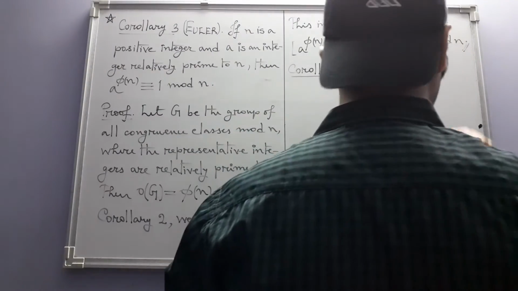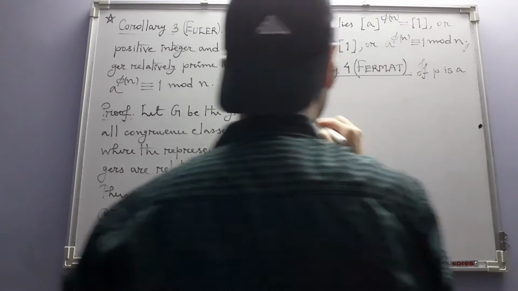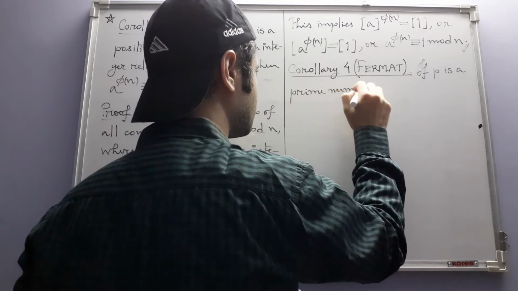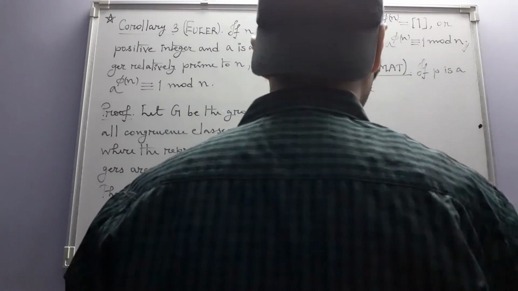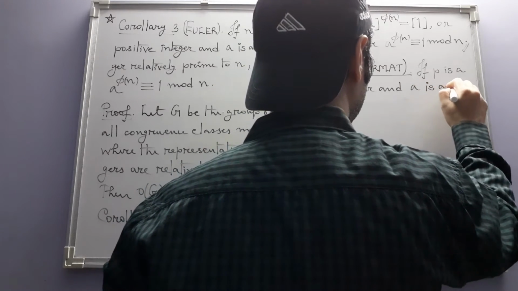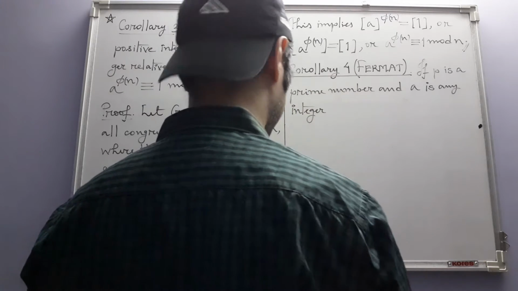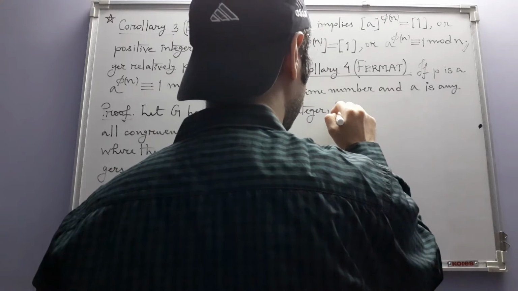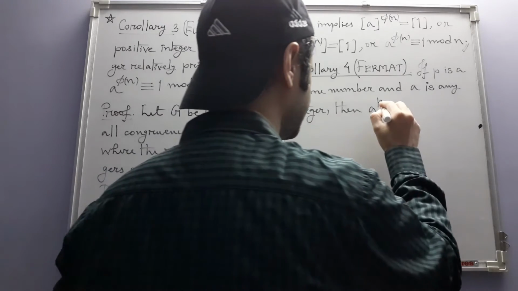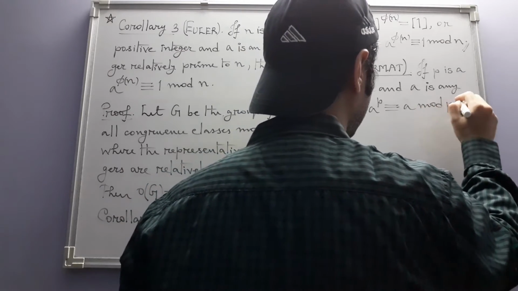And it's just this: if p is a prime number, and a is any integer, then a to the power p, so they are writing it in this general form, is congruent to a modulo p.